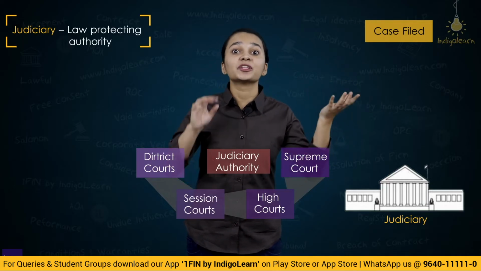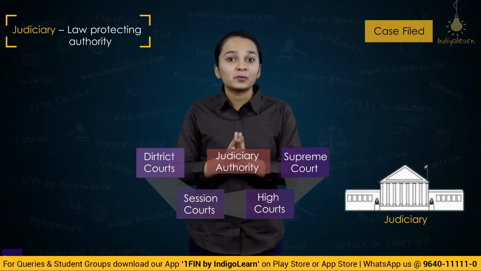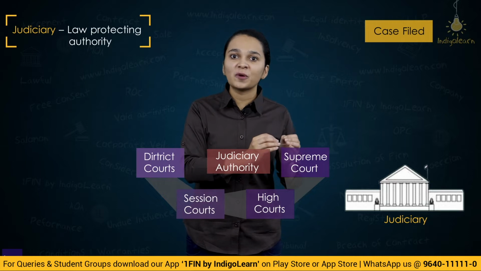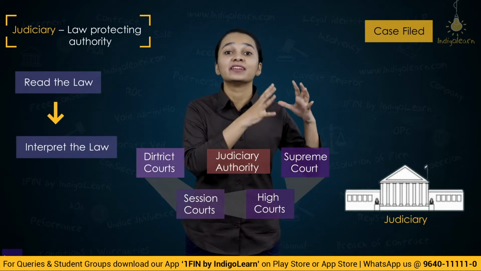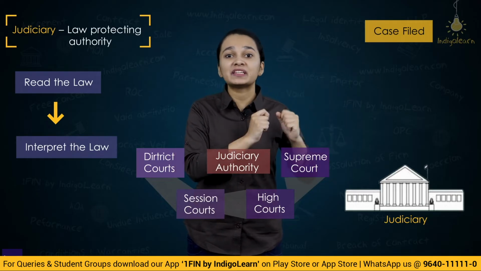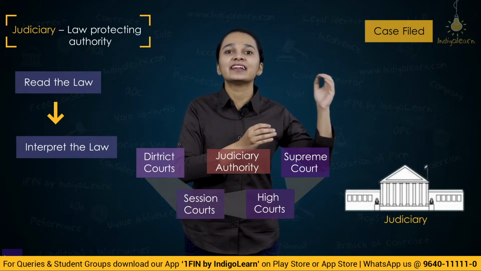They'll give the judgment on the basis of what is written in the law. So how will they give judgments? They'll read the law, they'll interpret what the law wants to say, they'll interpret the meaning of what has been stated in the law, and on the basis of that they will give their decisions.